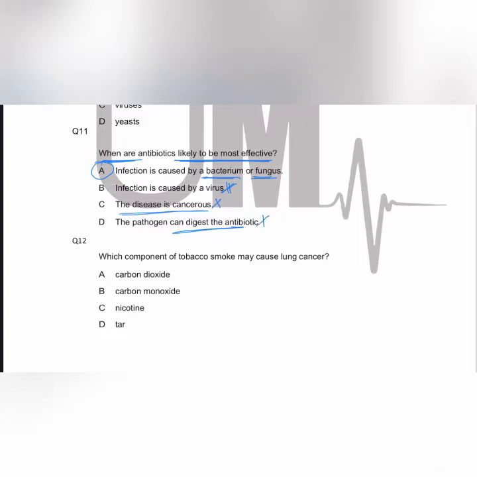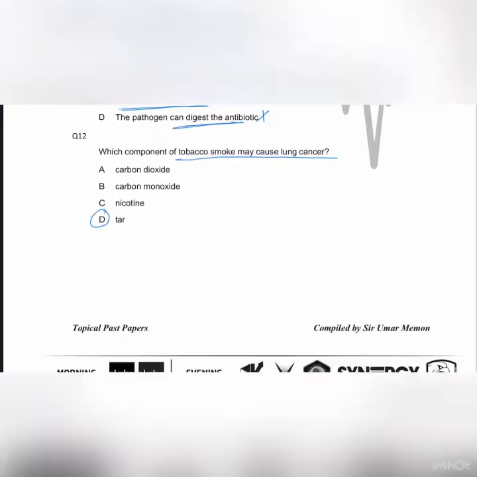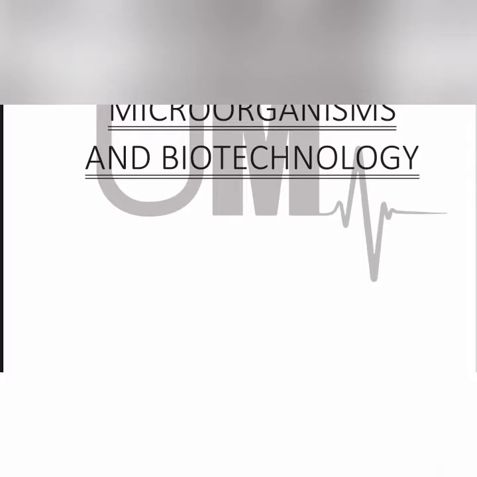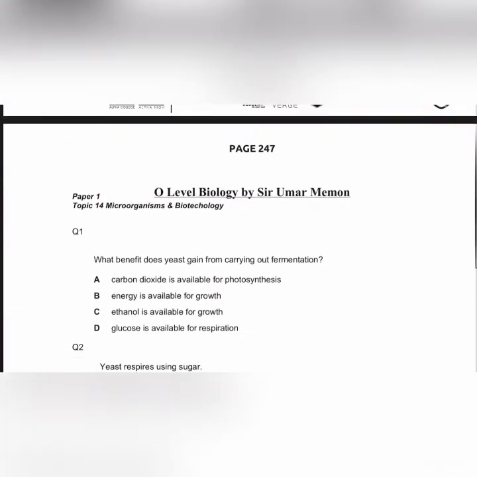Question number 12 or MCQ 12. Which component of tobacco smoke may cause lung cancer? So you should know that tar in the tobacco smoke or the cigarette smoke causes lung cancer. This is the fact. Let's move towards the next chapter, that is microorganisms and biotechnology.